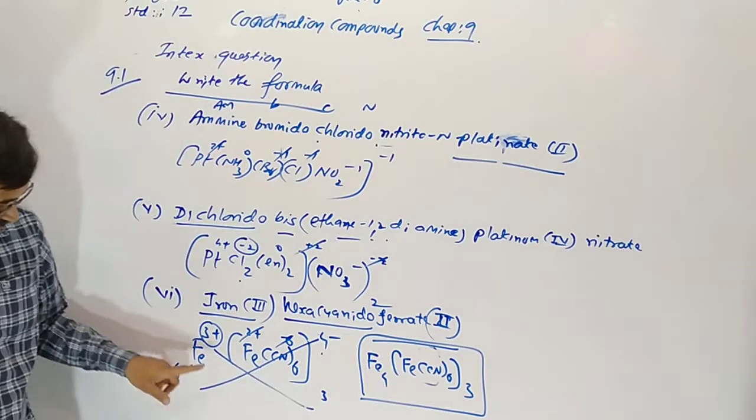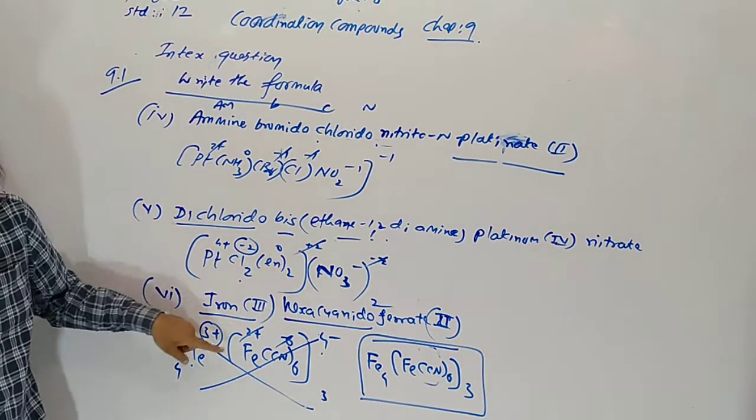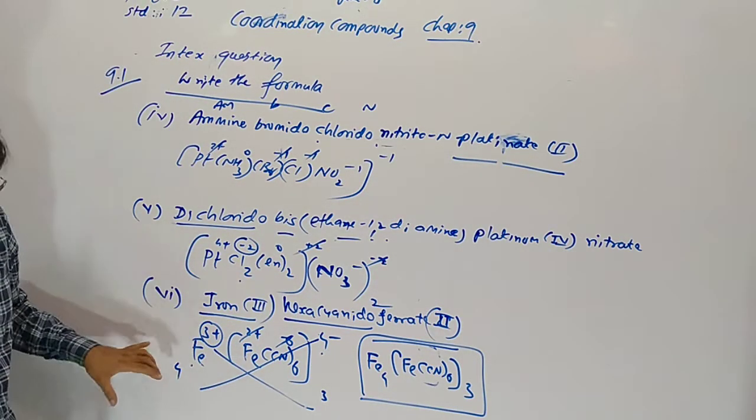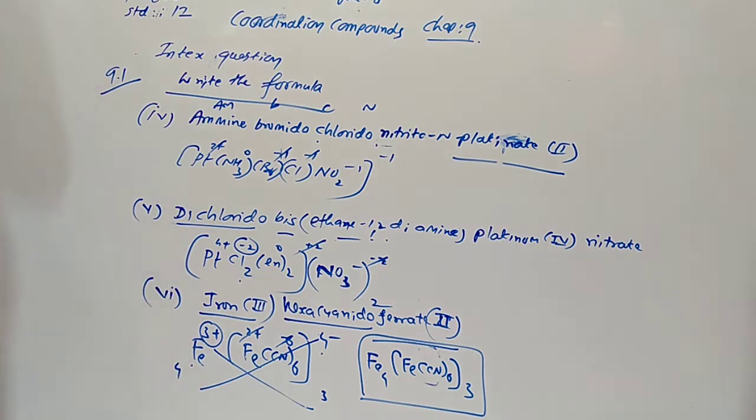Now it is balanced. So we have to multiply the positive and negative species by a particular multiple value. Understood?